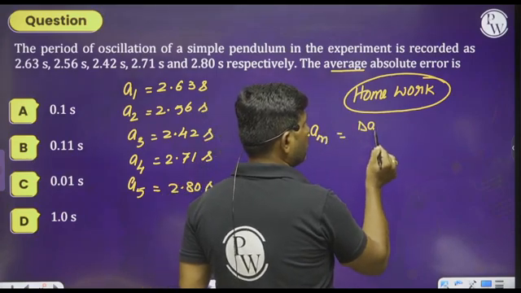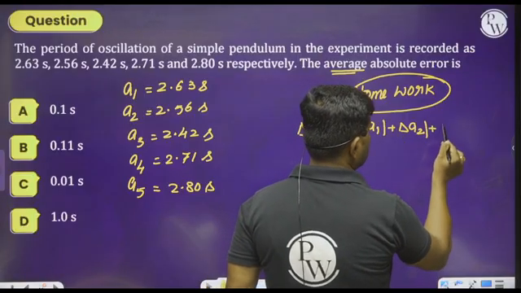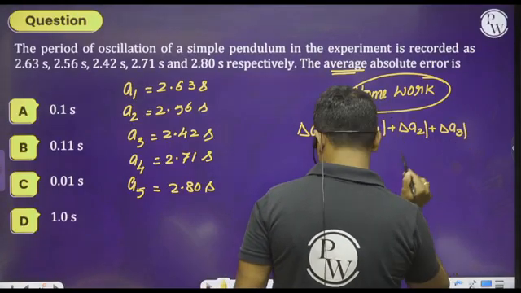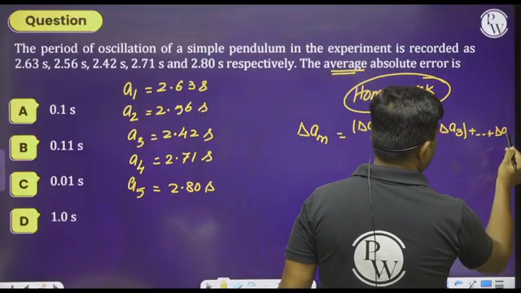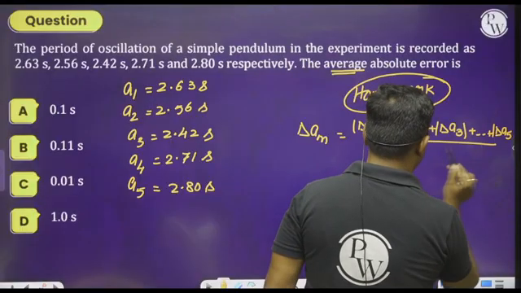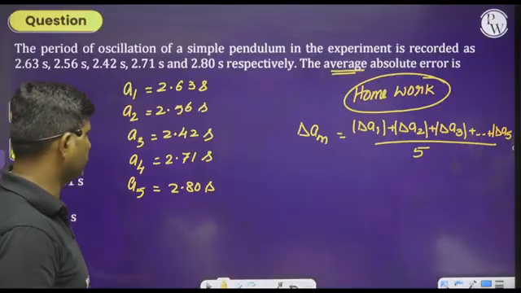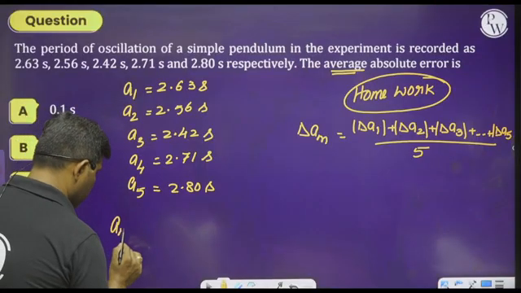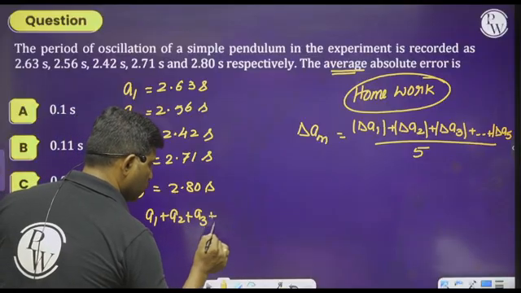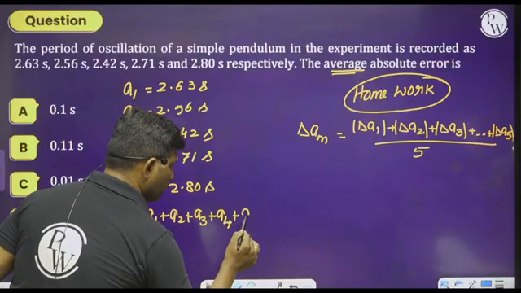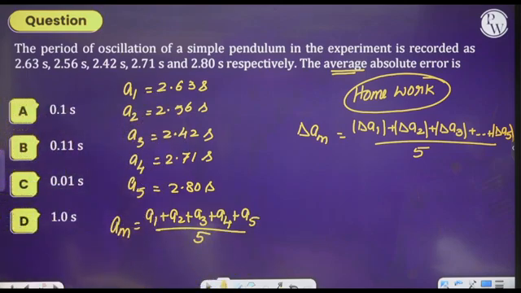We have studied delta A1 plus delta A2 plus delta A3, and so on, plus delta A5, divided by 5. Before that, first calculate the mean value, using A1 plus A2 plus A3 plus A4 plus A5 divided by 5. Just add all the values and divide by 5.